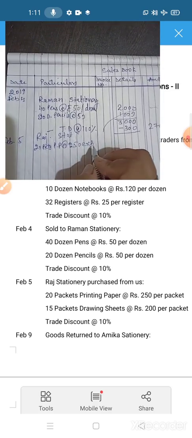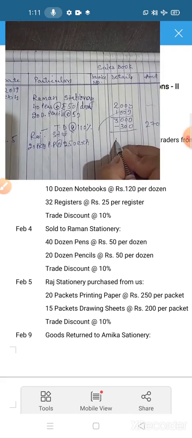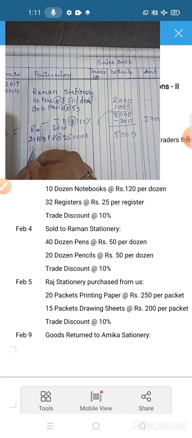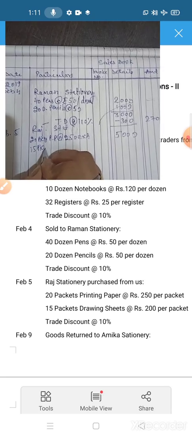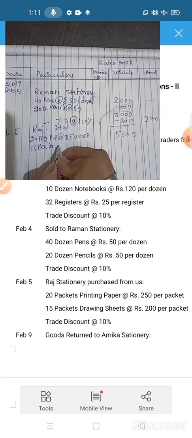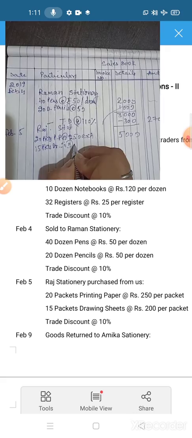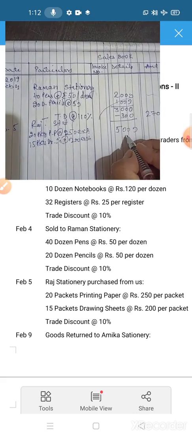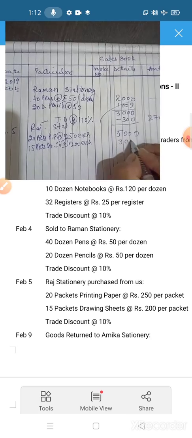Now 20 into 250, it is 5000. Next is 15 packets drawing sheet at the rate of 200 each. So the multiplication is 3000.